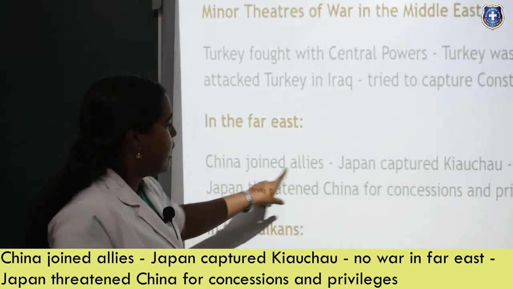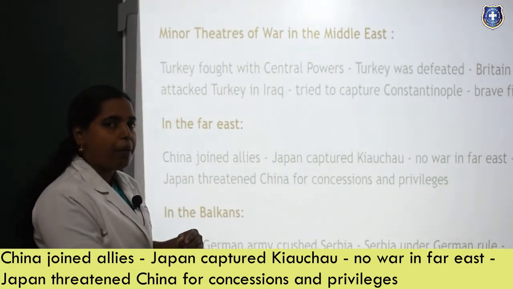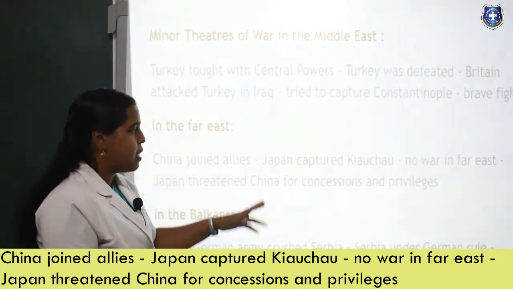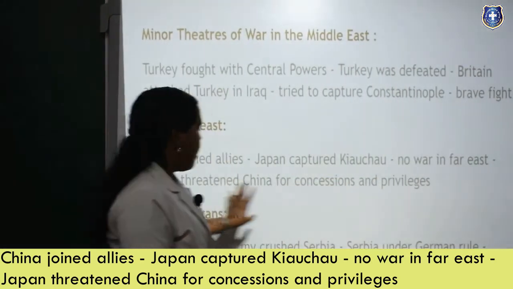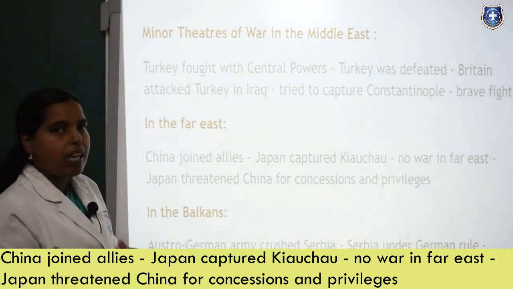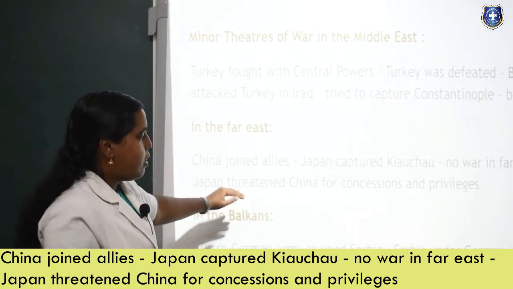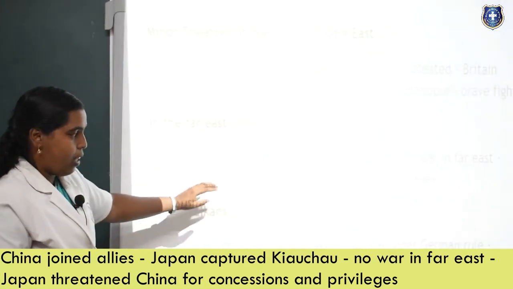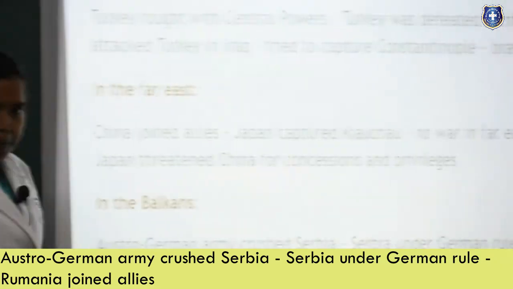So China joined the Allies, but Japan captured Kyushu. China wanted to join with Japan because it always wants a powerful partner, but Japan is not doing that. Japan is attacking it. No war in the Far East. Japan threatened China for concessions, and that way Japan was gaining the upper hand at that time. The next one, in the Balkans, the Austro-German army crushed Serbia.